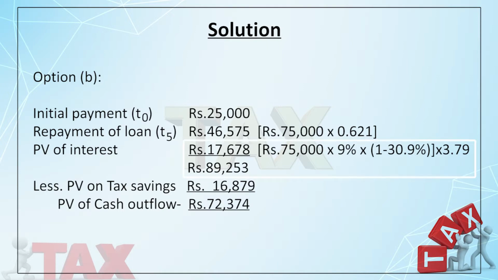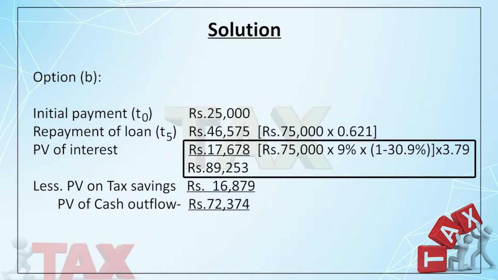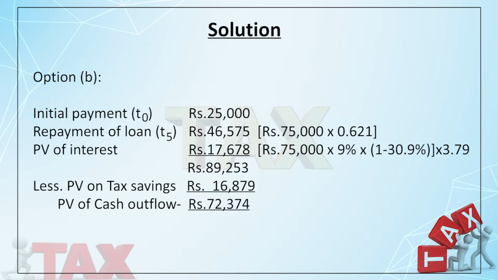Now whenever there is interest, this is a very interesting point. Whenever there is interest, once again you are getting a tax benefit, because interest you will debit to the statement of profit and loss. Whenever you debit to the statement of profit and loss, your profit will decrease, right? So I will get a tax benefit. So 75,000 into 9% or 6,750.